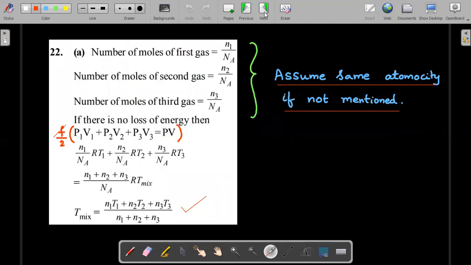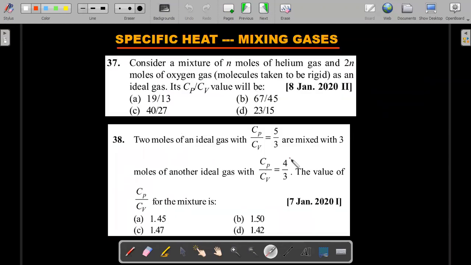Okay, right? Let's move forward. Specific heat of the mixing of gases, we have done already this style of question in the last video on KTG. So we just want to revise these questions. I just wanted to tell you they are repeated the most number of times. I've taken only 2 of them. There are many more such questions in the past papers.